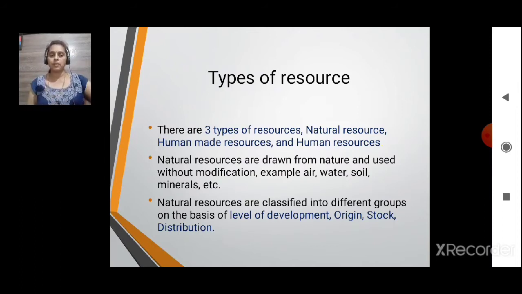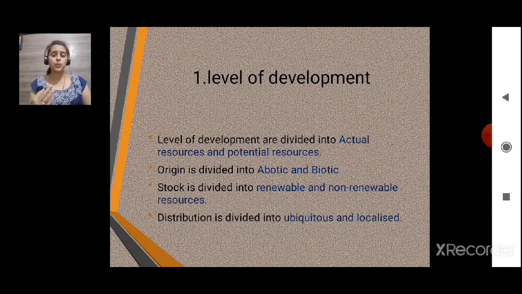First one, the level of development. This is the first type of natural resource classification. The level of development is divided into actual resources and potential resources. Then origin is divided into biotic and abiotic. Stock is divided into renewable and non-renewable resources, and distribution is divided into ubiquitous and localized.